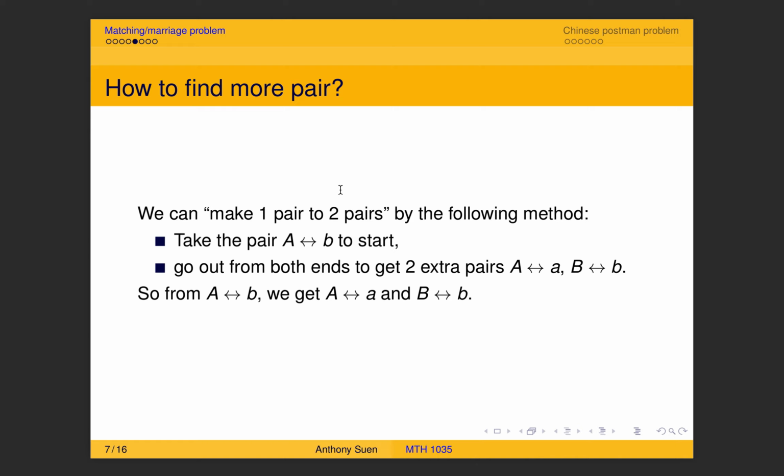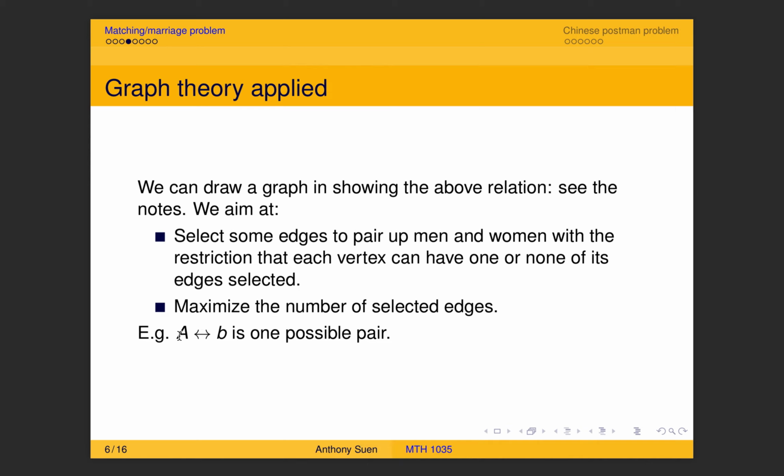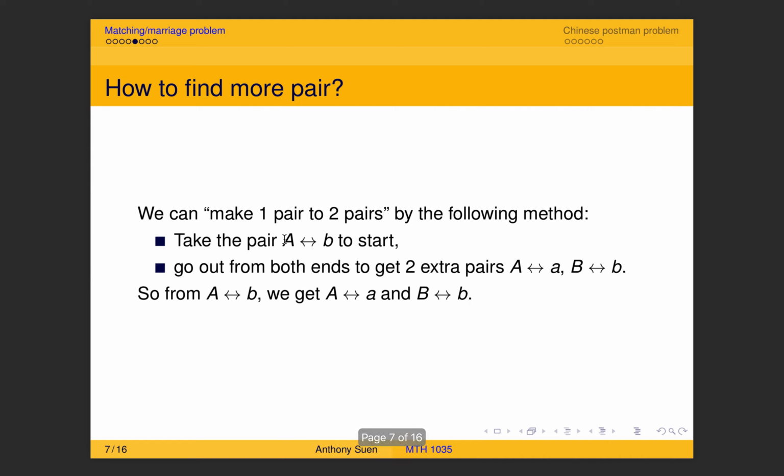Okay, so for example, as we did in the last slide, we pick this pair, capital letter A to small letter B. Then from the two ends we try to find some other edge which goes to some other vertex.